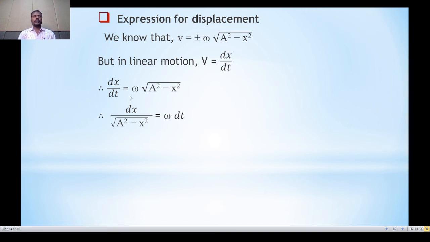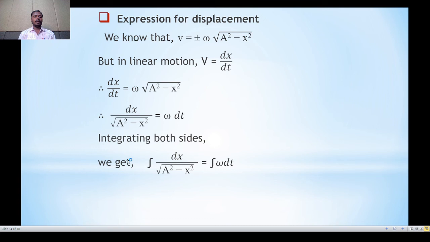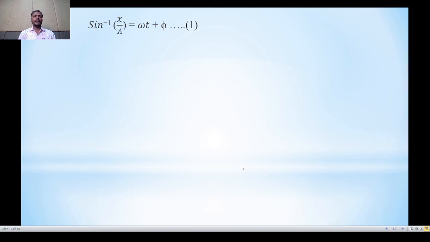Taking the dt term to the right hand side and root a square minus x square to the left hand side, we can write here dx divided by under root a square minus x square is equal to omega dt. Integrating both sides, we can write here integration of dx divided by under root a square minus x square is equal to integration of omega into dt. So, we know that integration of the left hand side term is sine inverse of x divided by a is equal to omega into t plus phi.